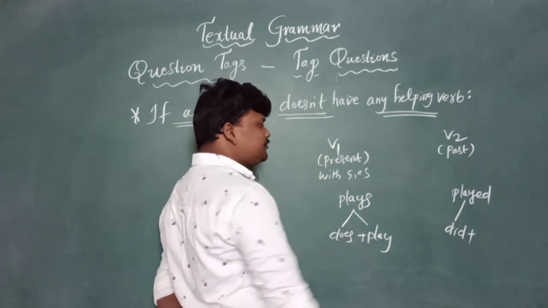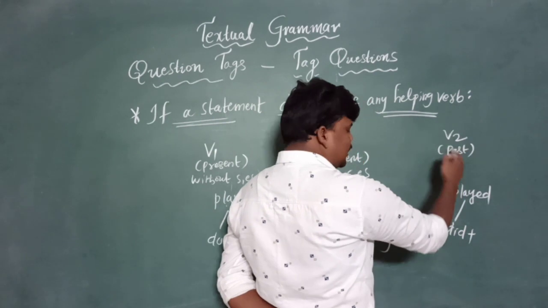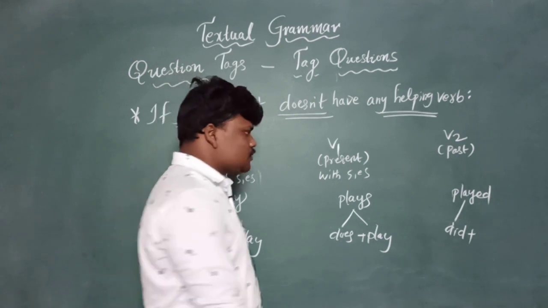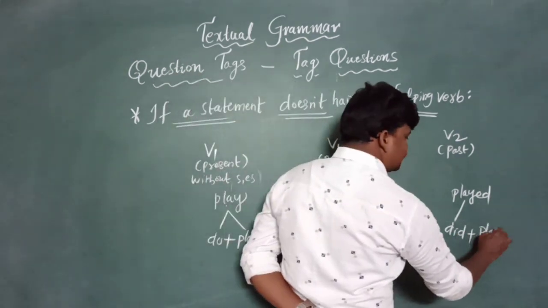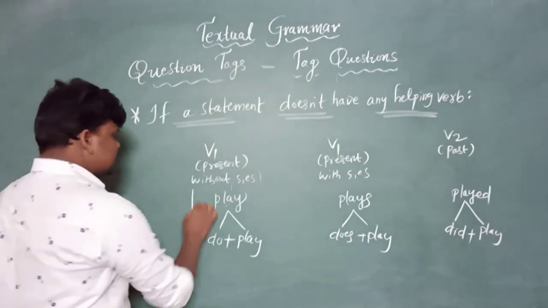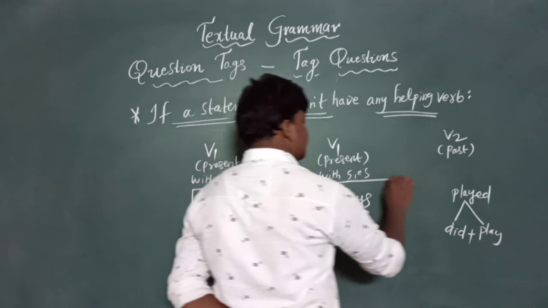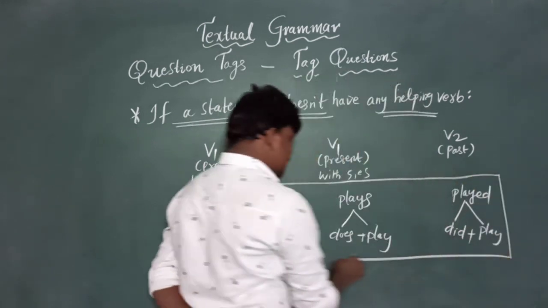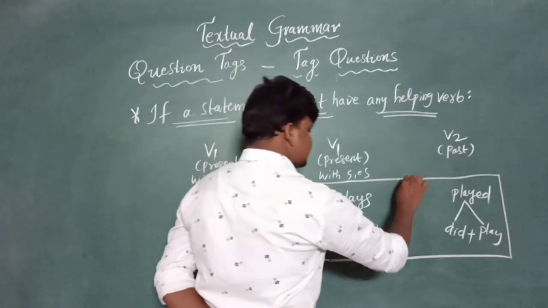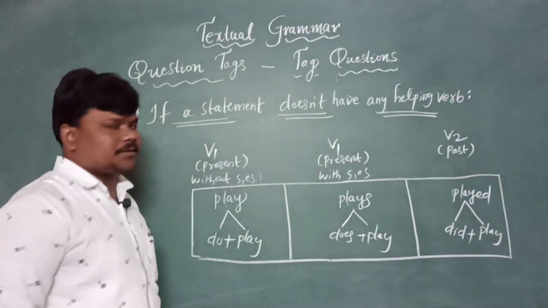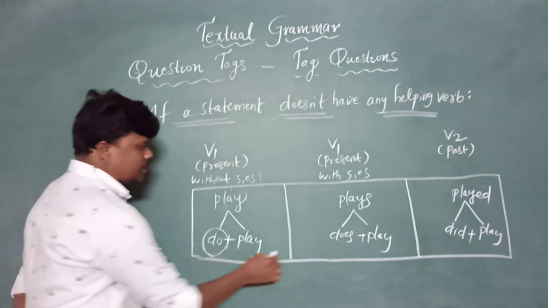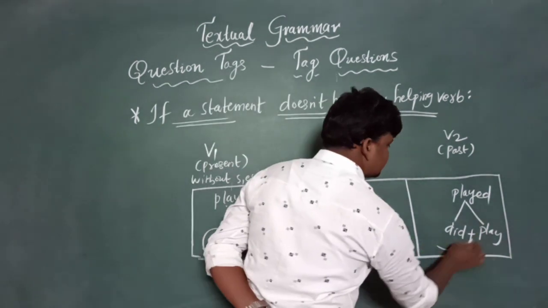Did. If it is past form, compulsorily did is hiding in that. So we need to take the help of did. So did plus play is equal to played. So remember all these three things, which is very important. If there is no helping verb in the statement, we should remember do, does, did compulsorily.